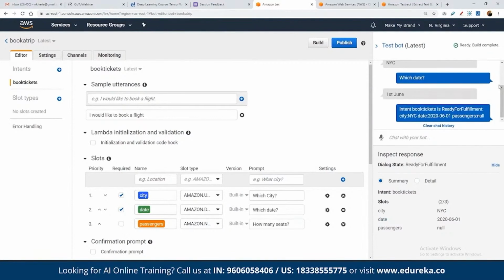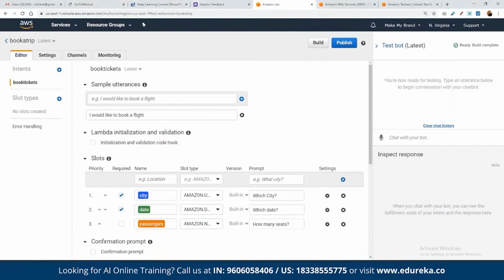As you can see, if they have some errors here, then that will simply show an error as well. As you can see, we have defined this for error, correct? And for passengers, we have kept the passengers as null, right? That means if we want, we can define whether we want to make things mandatory or not. Or even if we want to speak it up, for example, book a flight.